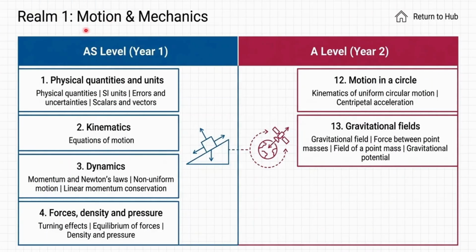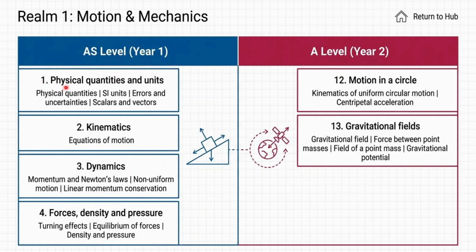In zone 1, we have motion and mechanics. I made a PPT of AS level and A level simultaneously. So, in the main topic motion and mechanics, we have subtopics in AS level as well as in A level, so you can easily relate this bridge. Now, in AS level, the first subtopic is physical quantities and units, which is very fundamental to understand physics.